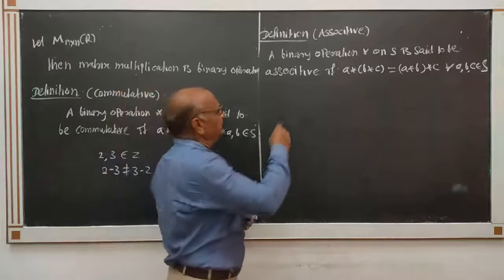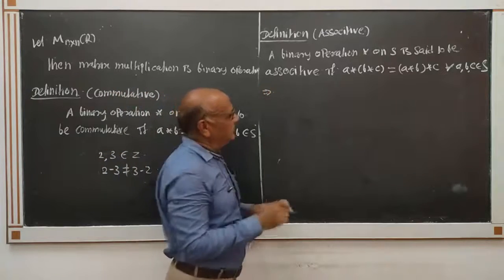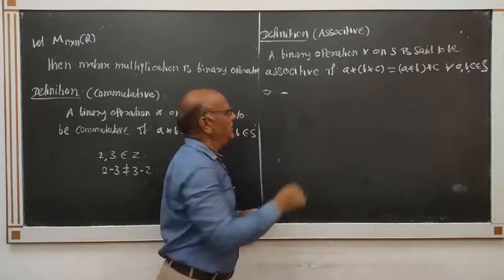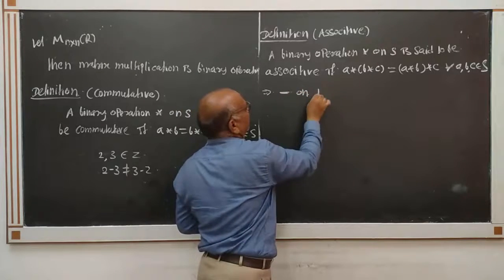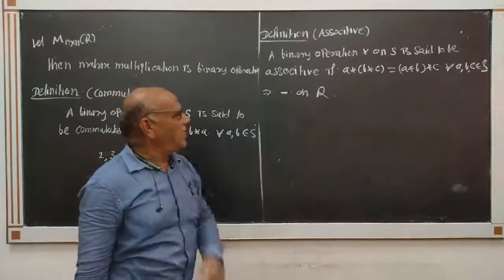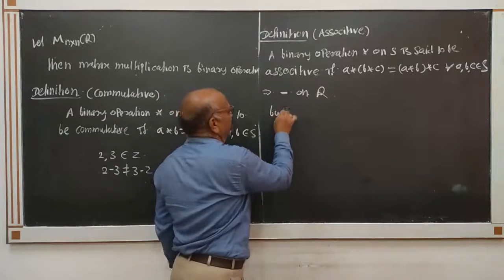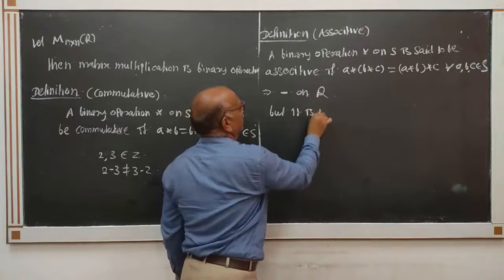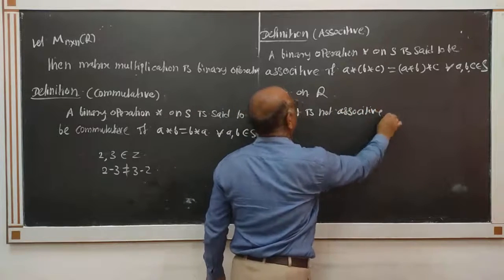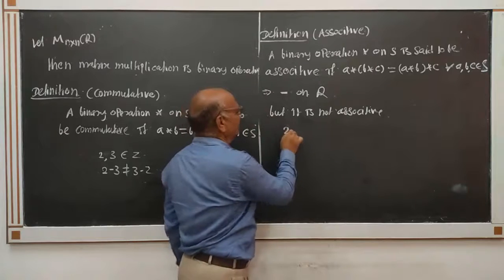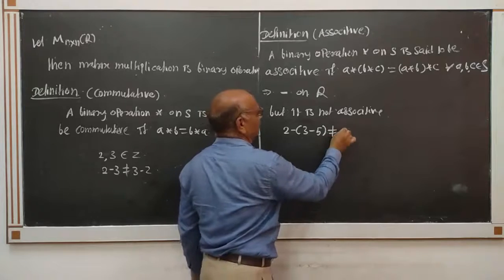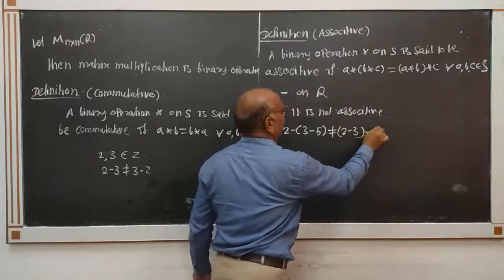For example, if we take the operation subtraction on real numbers, clearly it is a binary operation on R, but it is not associative. If we take 2 minus (3 minus 5), it is not equal to (2 minus 3) minus 5.